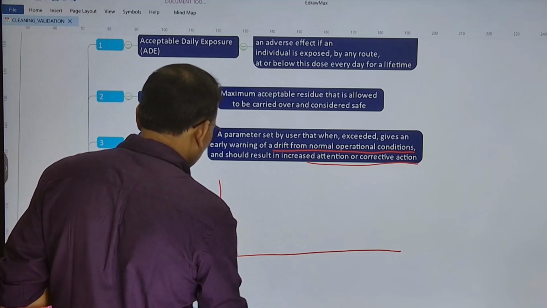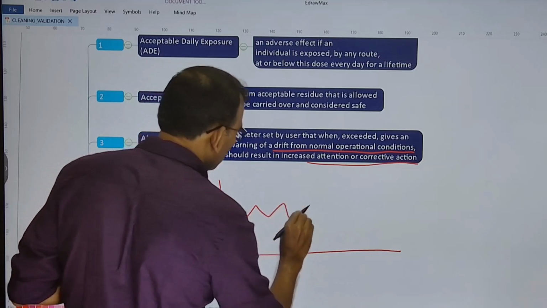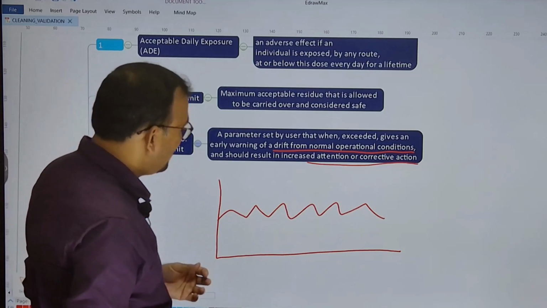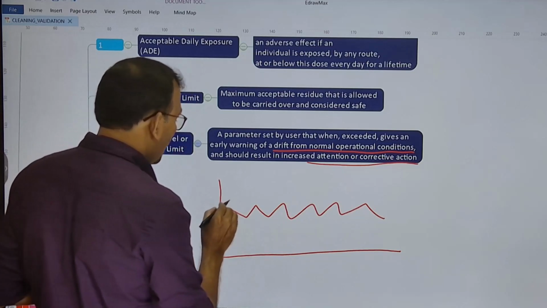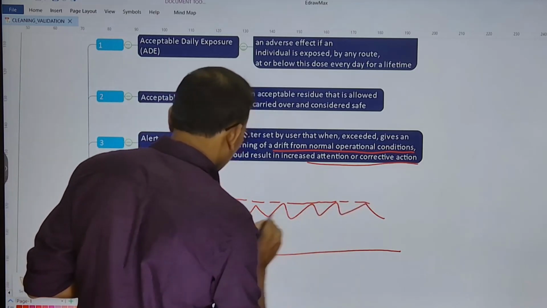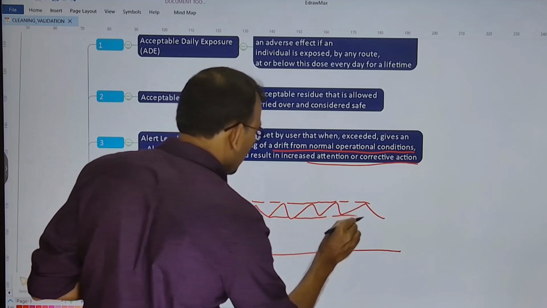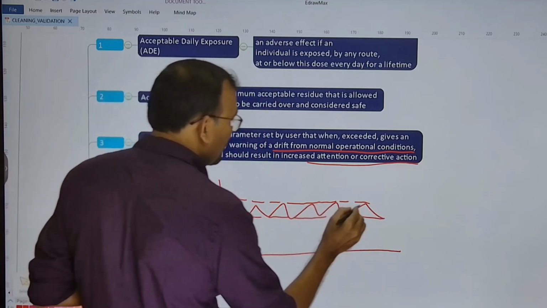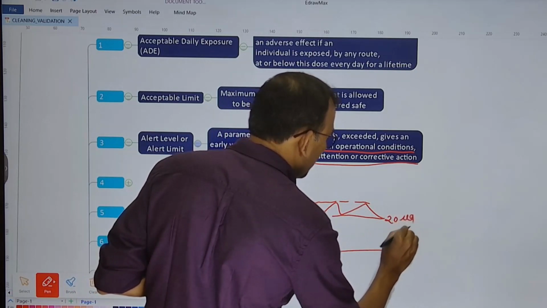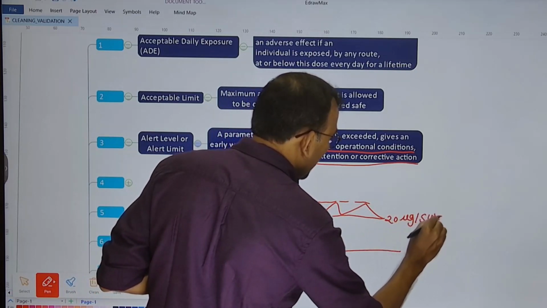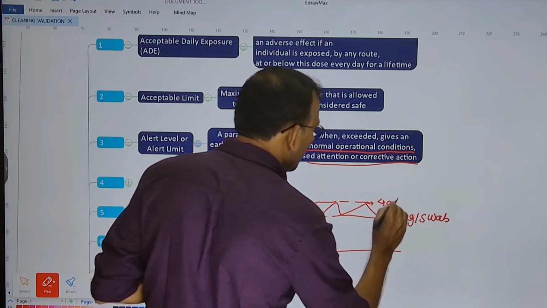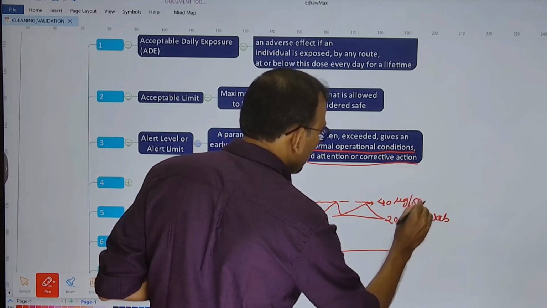And let us say, this is your average cleaning verification result, and you understand that your cleaning verification results are always, for example, in the range of, let us say, 20 micrograms per swab lower, and the highest result is always around, let us say, 40 micrograms per swab.